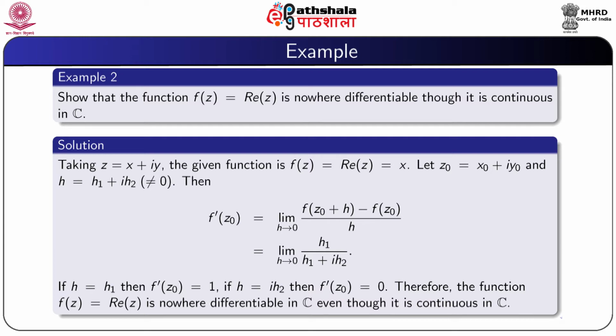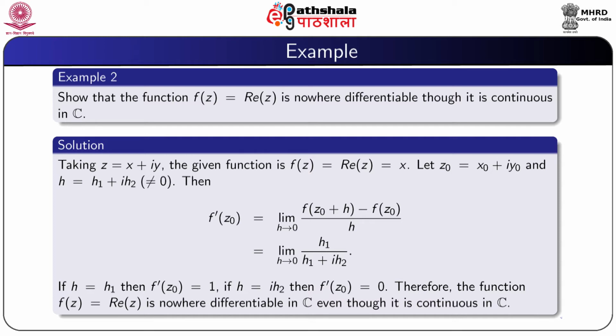Our given function is f(z) = Re z = x. Let z0 be the point x0 + iy0, and we take h = h1 + i h2, which is not 0.